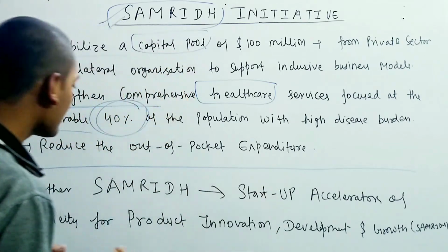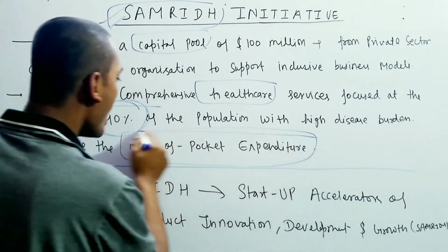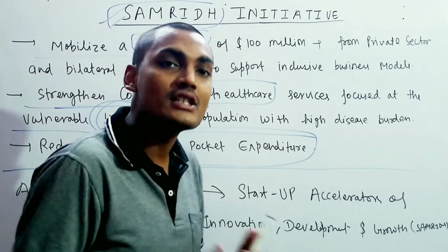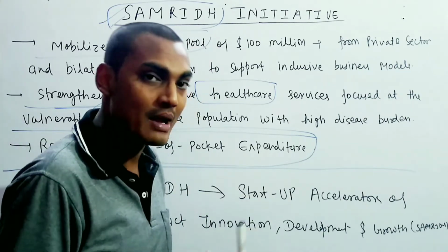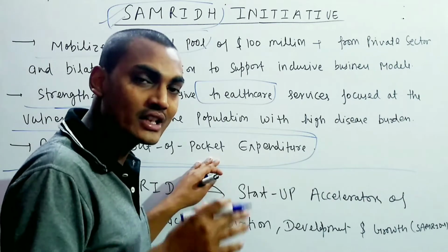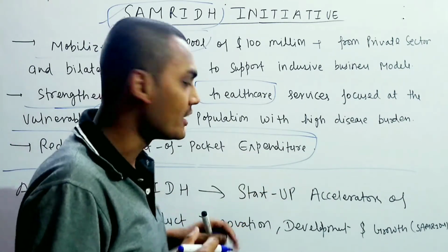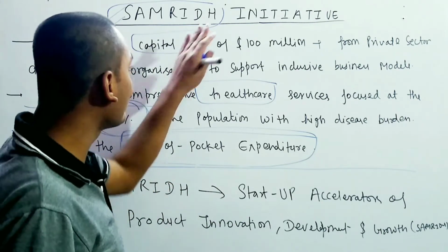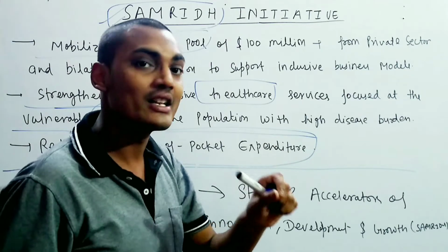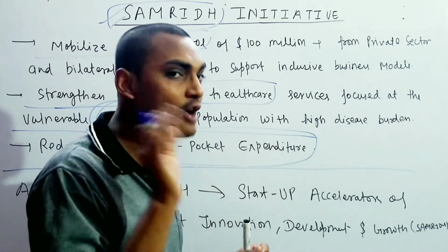It is also basically to reduce the out-of-pocket expenditure. Remember that out-of-pocket expenditure in India is very high, around 65% to 70%. If there is an increase of around 2%, 3% in the budget, it can reduce out-of-pocket expenditure by around 30%. So this is also one of the main aims of the SAMRIDH scheme. This is a collaboration between the United States Agency and the Indian government, popularly known as the think tank Niti Aayog and AIM.